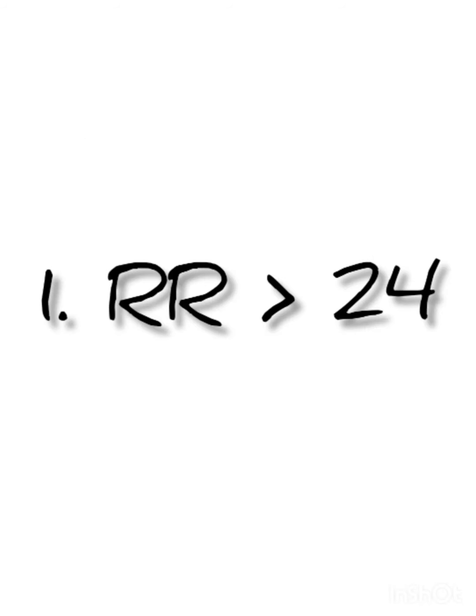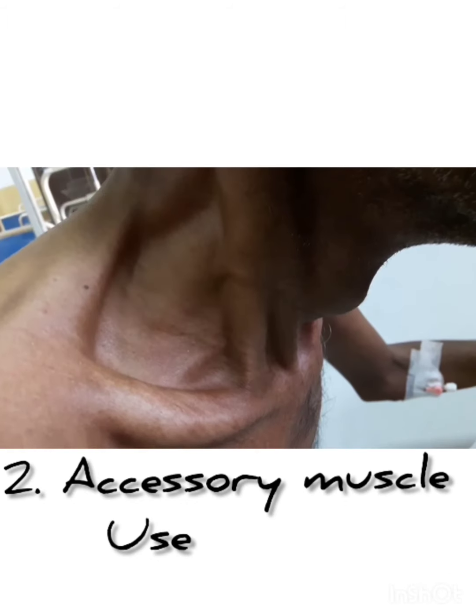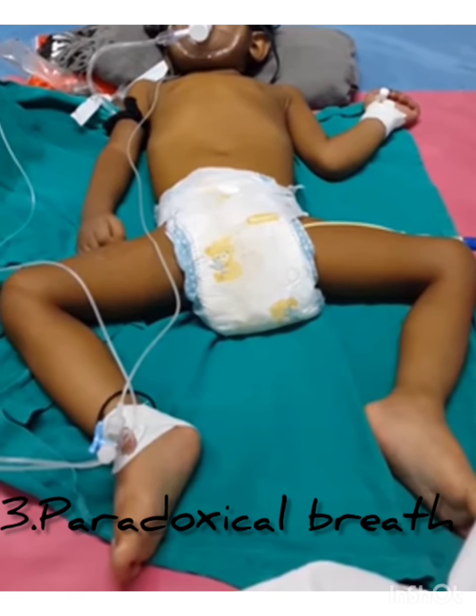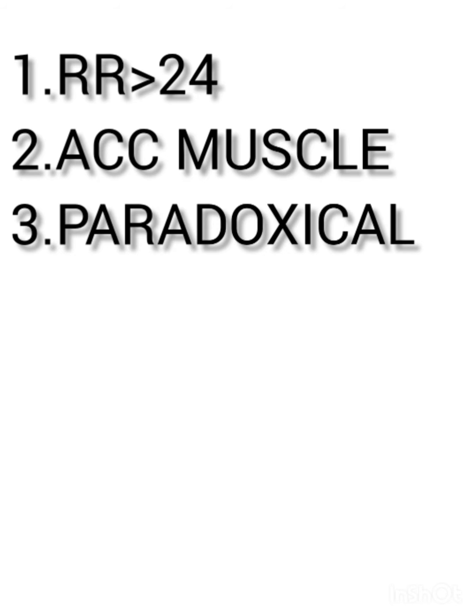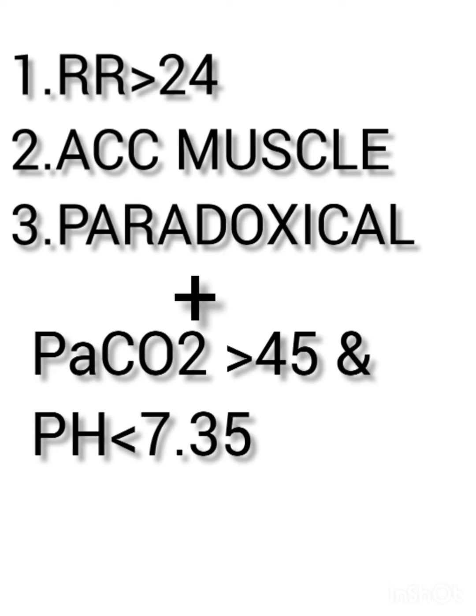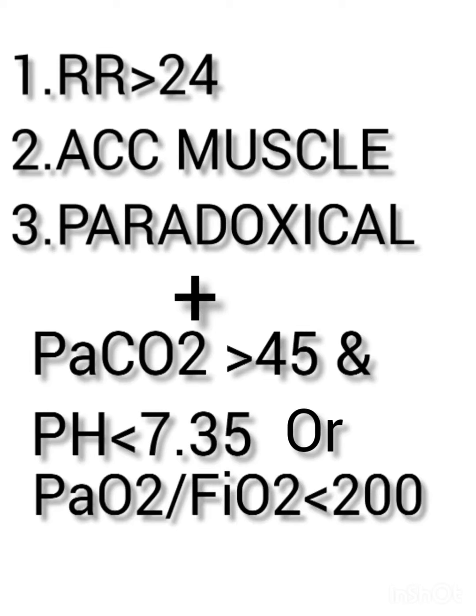So respiratory rate more than 24 breaths per minute, axillary muscle use, paradoxical breathing. If any two of these three are present together with PaCO2 more than 45 and pH less than 7.35, that is nothing but ventilatory failure, or PaO2 by FiO2 ratio less than 200, that is hypoxemia. So if any two of the clinical scenarios together with one of the lab parameters is present, that is indication for NIV starting. So patient may land in above scenario in either acute conditions or in chronic conditions.